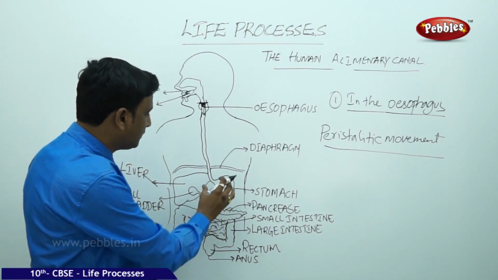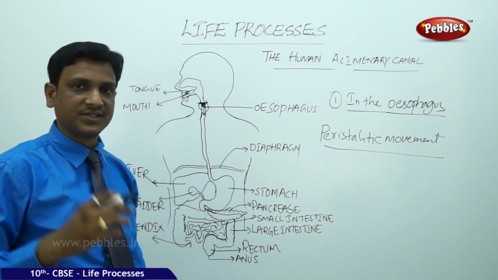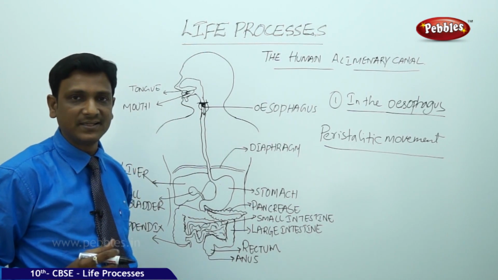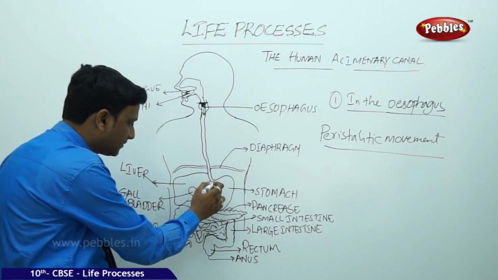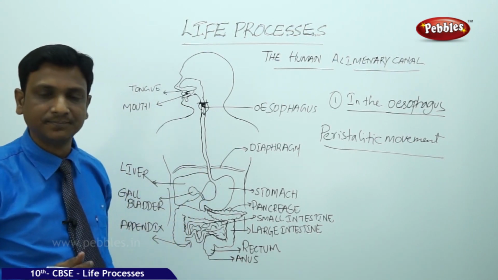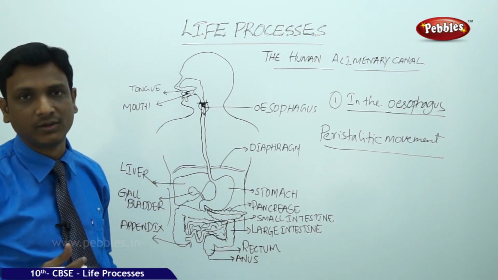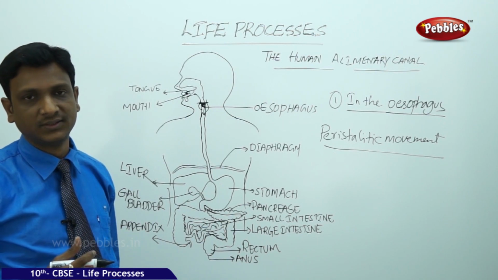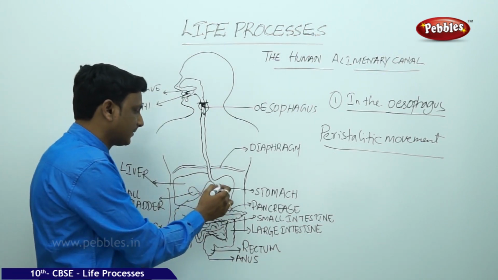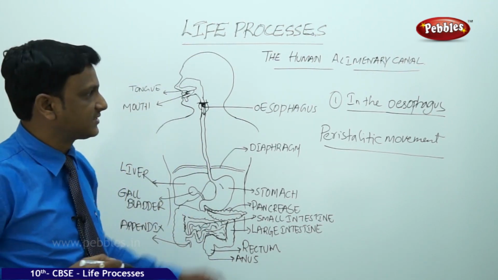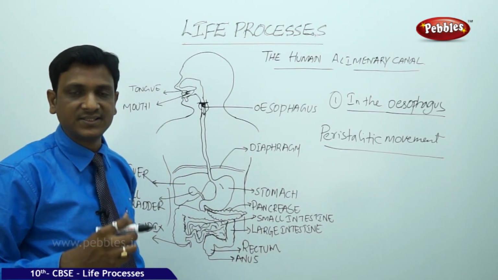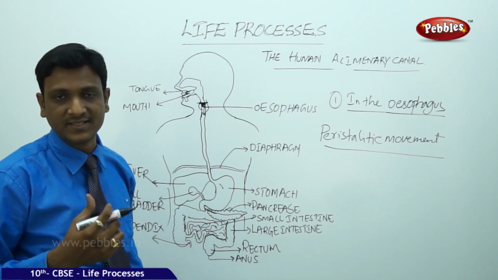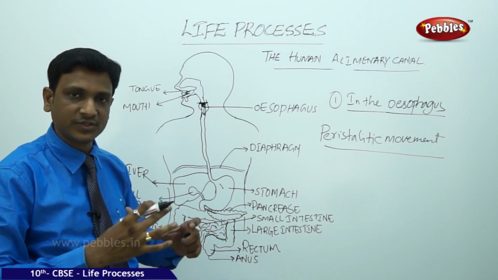Now let us look at the features of the stomach. The stomach is a sac-like or bag-like organ. It expands as soon as the food enters into it. It increases in size. It is a stretchable, muscular organ. So the food enters into the stomach. Even in the stomach, just like in the mouth, where we have seen the food is digested in two ways, one is physical and the second one is chemical. There is chemical processing and physical processing.